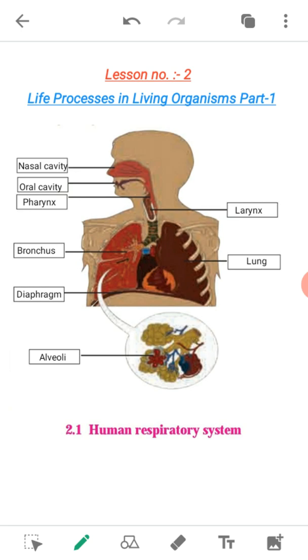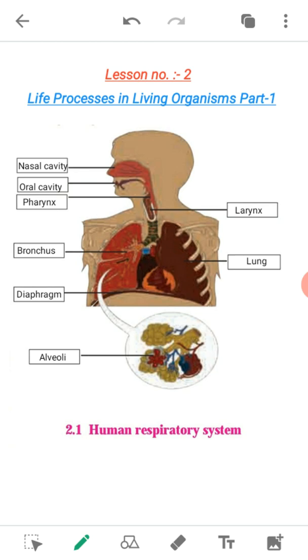Exchange of gases in and out of the blood also takes place simultaneously. The taking in of oxygen and giving out of carbon dioxide from the blood takes place simultaneously. So this is body level respiration.